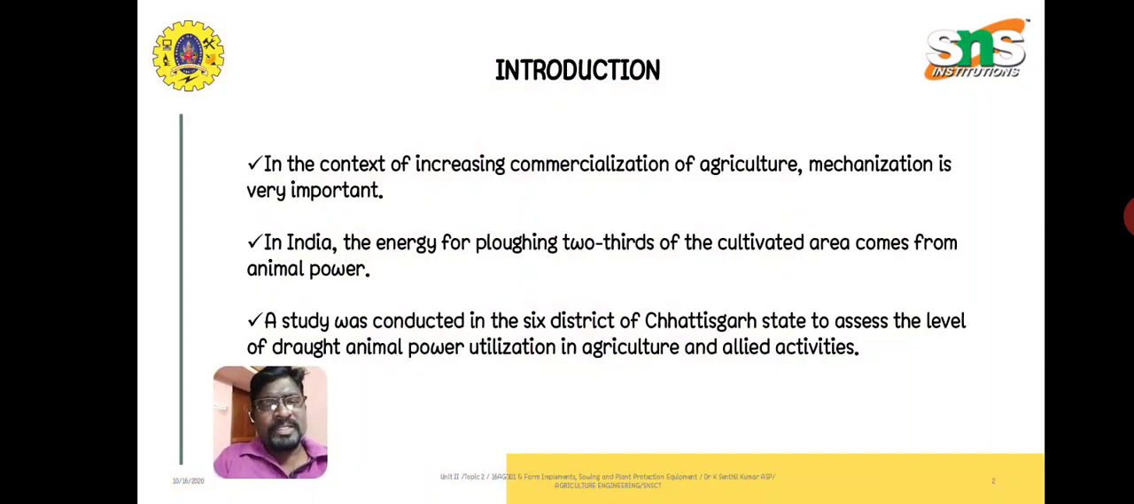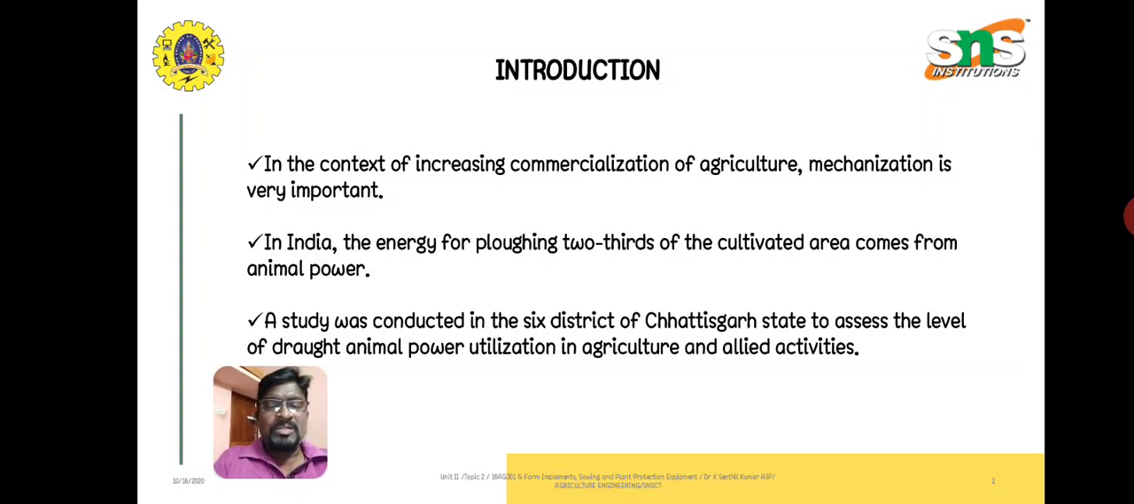To introduce our topic, in the context of increasing commercialization, we know that agriculture is itself becoming highly commercialized right now. Mechanization is of very much importance. In India, the energy for plowing, two-thirds of cultivated areas comes from animal power.